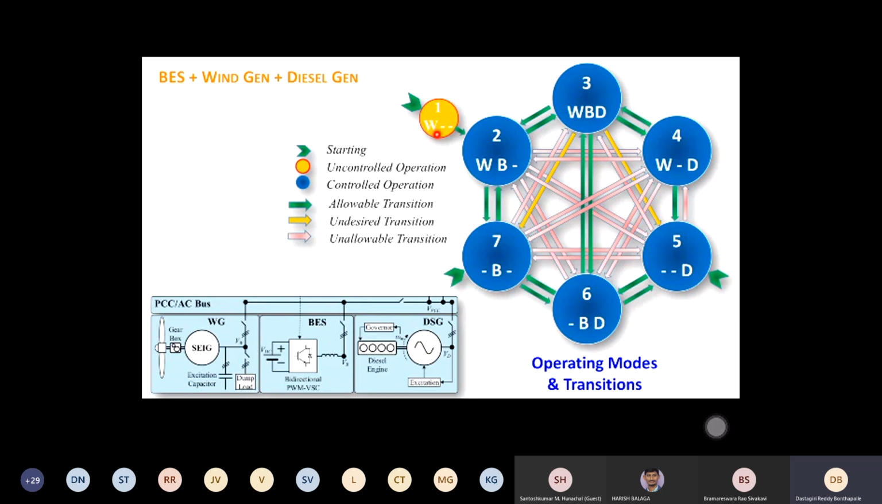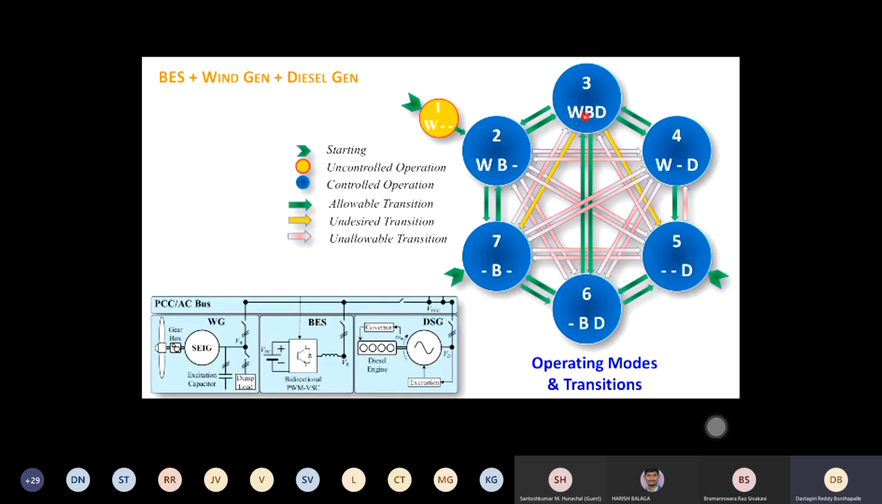And there is an undesired transition. If you see the yellow one, from 3 to 5, wind and diesel are there, both want to turn off immediately, and only the battery has to come back. In that scenario, what will happen with the converter control? Your diesel generator was the one maintaining voltage and frequency, and wind was just following voltage and frequency. Both trip. Then what happens?